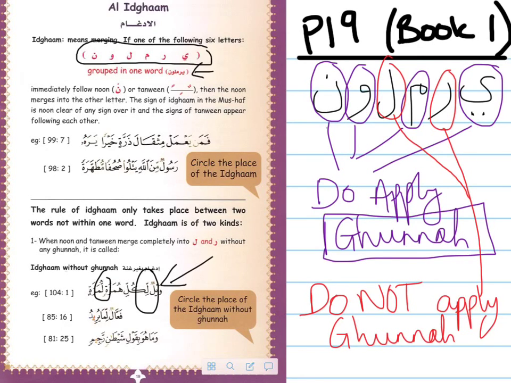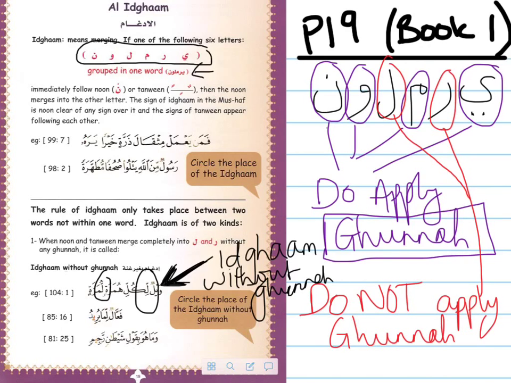Another example here: همزة اللمزة. So that's what this here is, an example of idgham without ghunnah.